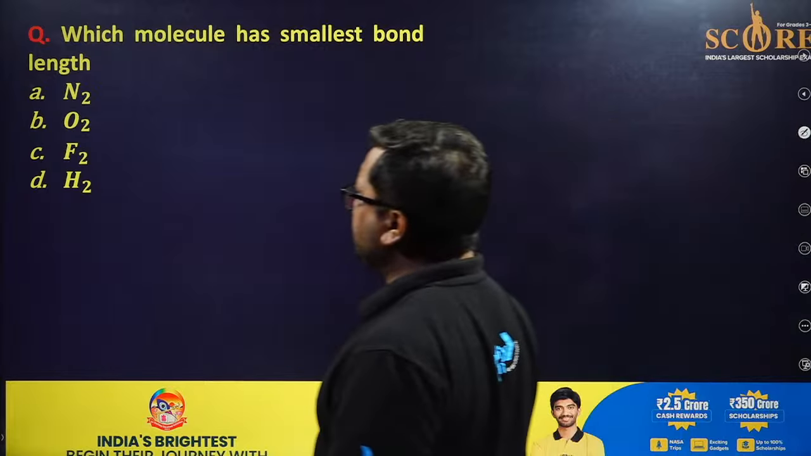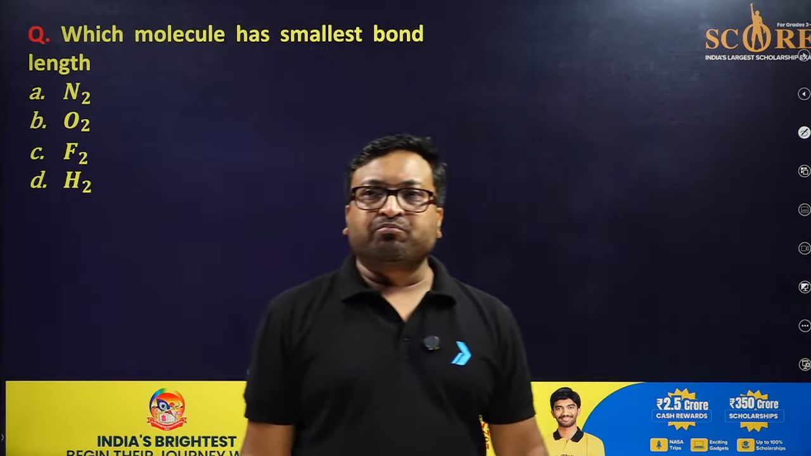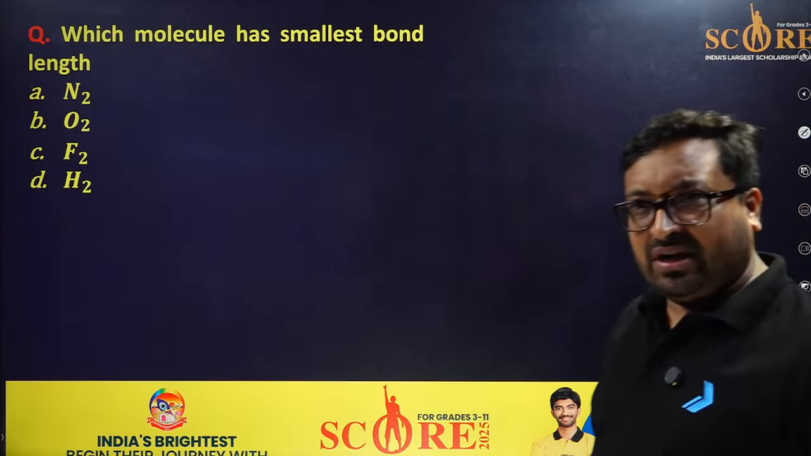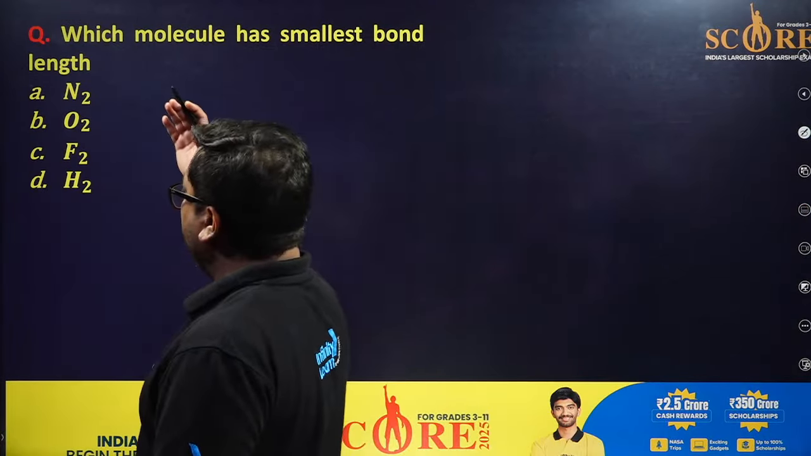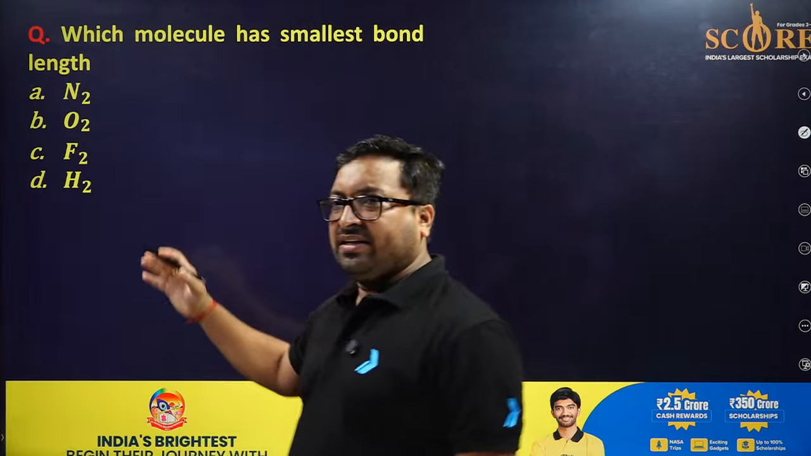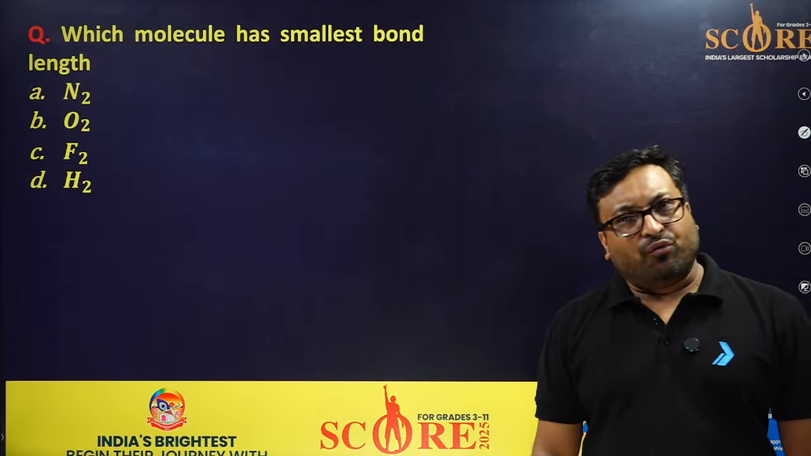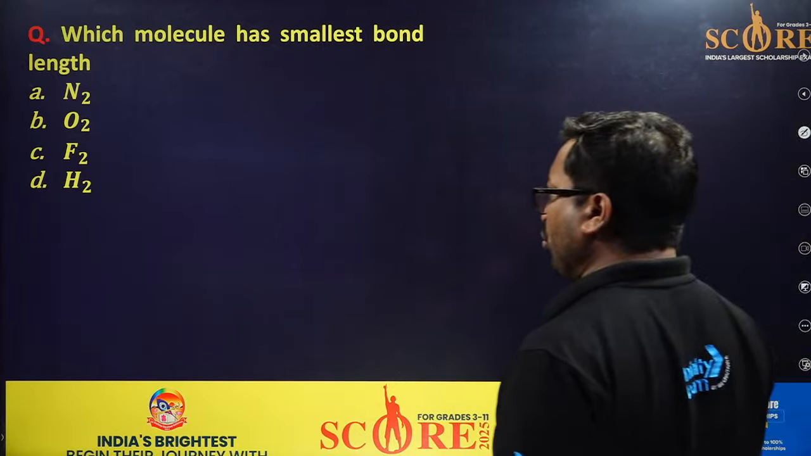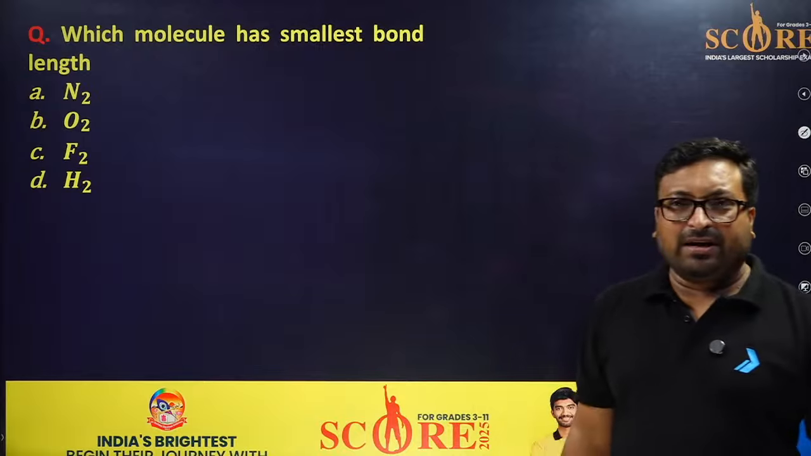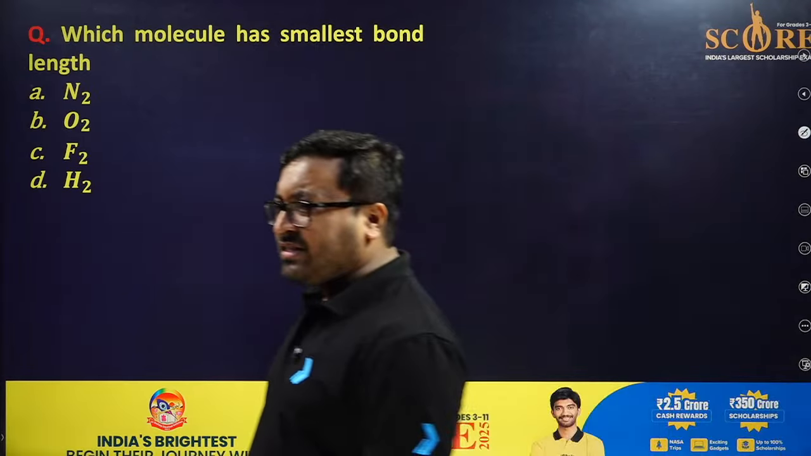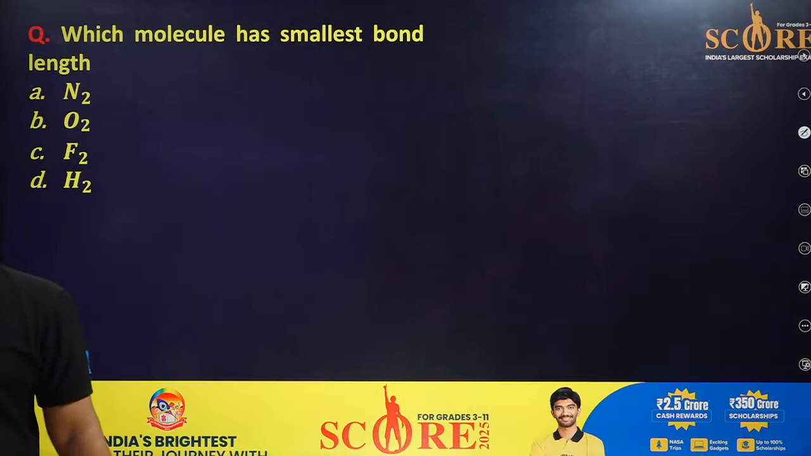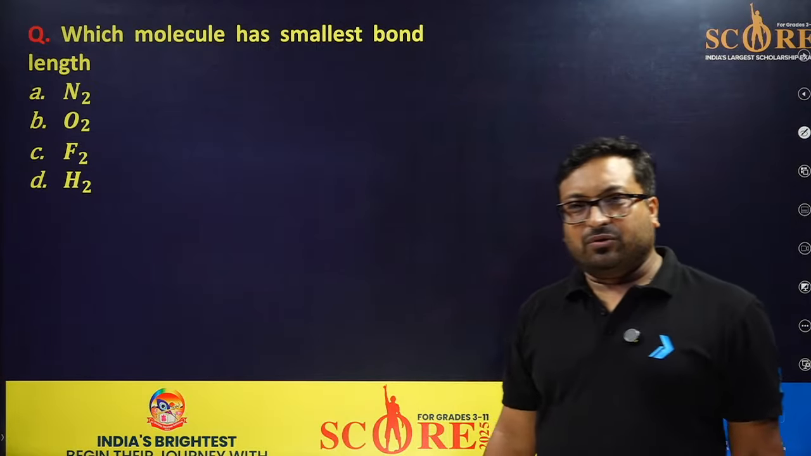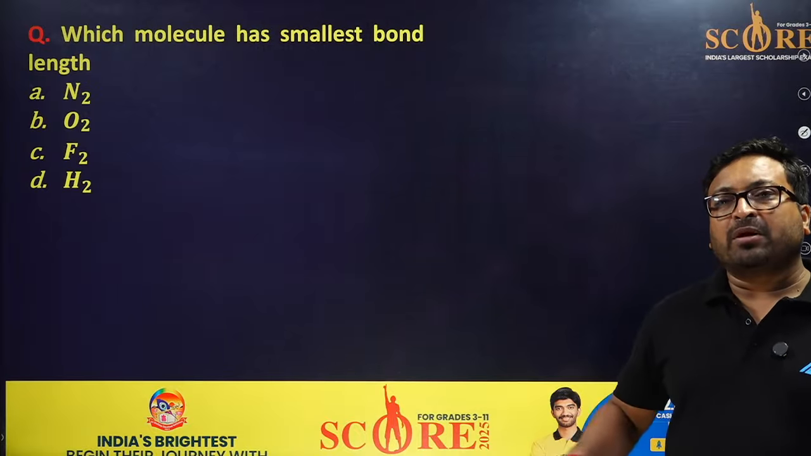Which molecule has the smallest bond length? Please, everyone. Your options are N2, O2, F2 and S2. Which molecule has the smallest bond length? Please tell me, everyone. This is a very simple question, and I know you can easily crack it. That's why I have given this question. Everyone, please try.